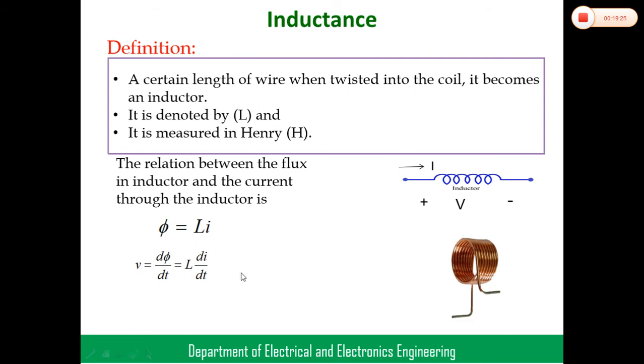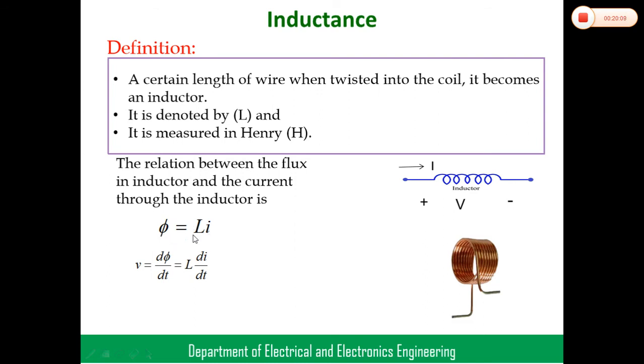That is the voltage across the inductor. I mentioned already that the flux phi is proportional to I. How is it obtained? When the current passes through the coil, some flux is produced in the coil. It is nothing but the electromagnet principle. When the current through the coil increases, the flux produced in the coil increases, and the voltage induced also increases. When the current decreases, the flux produced in the coil decreases, and the voltage produced also decreases. That's why we say flux is directly proportional to current.